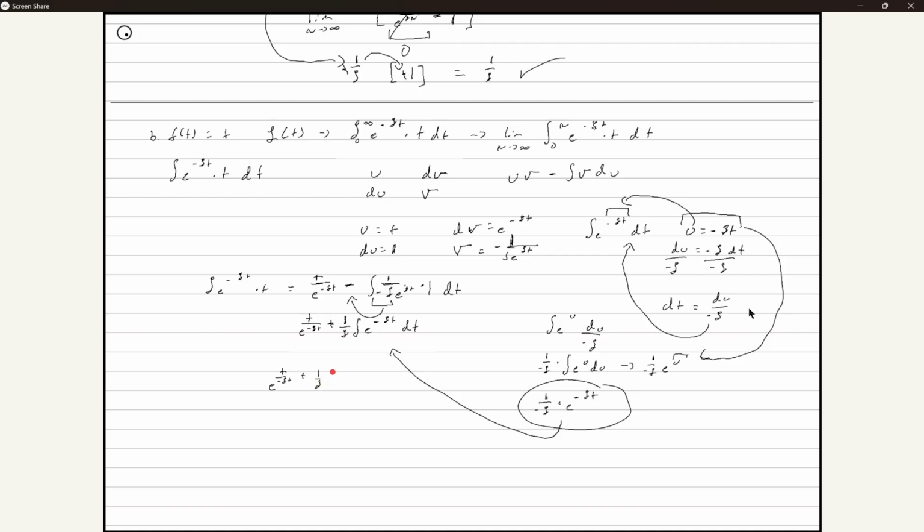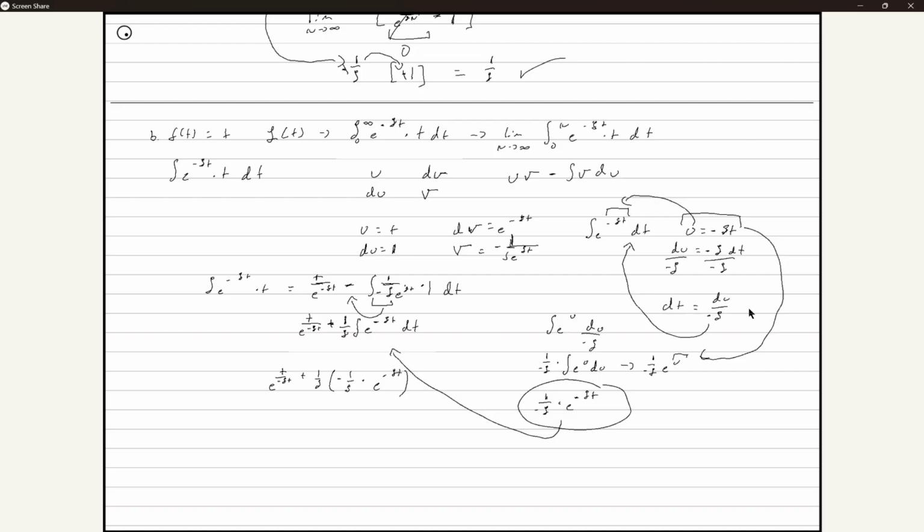And then we're multiplying this by whatever integral we just got from this, which we already technically solved for, which is over here. So this is negative 1 over s times e to the negative st.